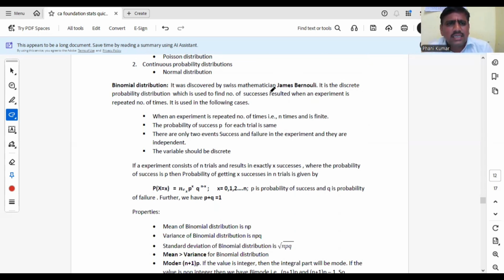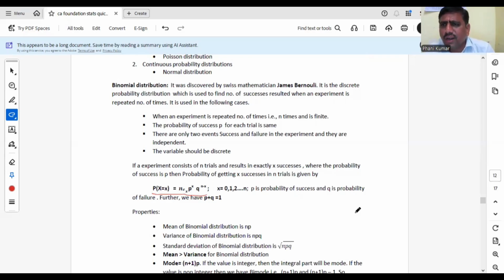It is the discrete probability distribution which is used to find the number of successes resulting when an experiment is repeated a number of times, that is, n times. Out of n times, what is the probability of getting x number of heads? You can find it by using the PMF nCx, p power x, q power n minus x. So the binomial distribution PMF is nCx p power x q power n minus x.